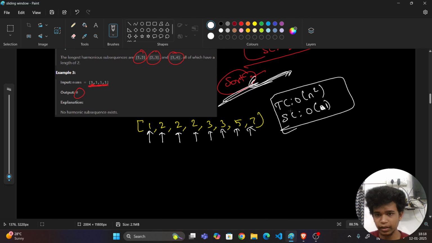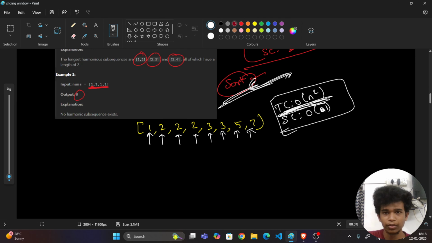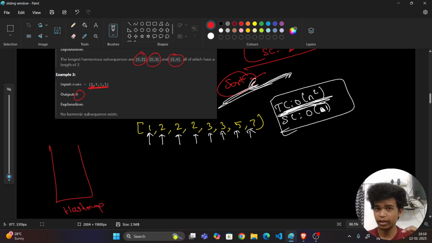Whether we can still optimize this time complexity, let us think about it. Fine. So let me draw a hash map, and I am going to count each and every element's occurrence or frequency. First of all, 1.